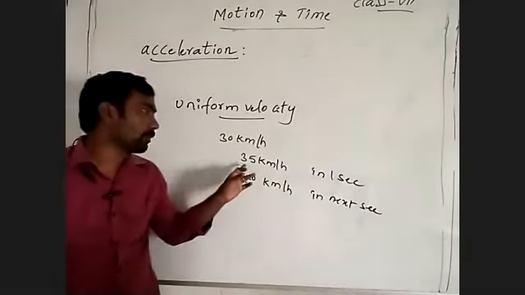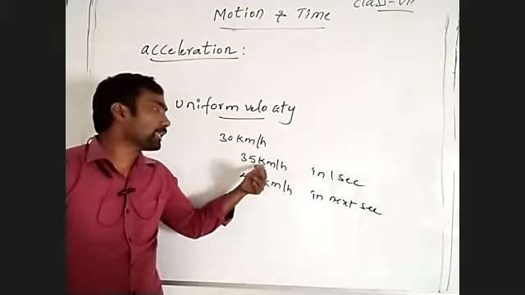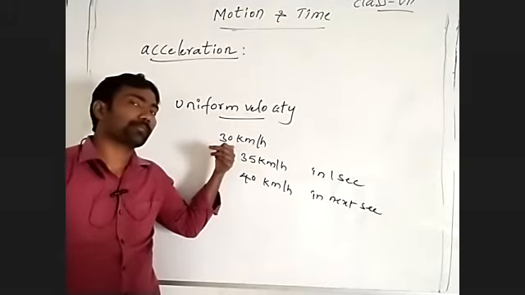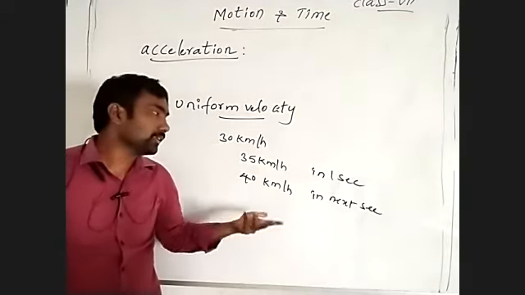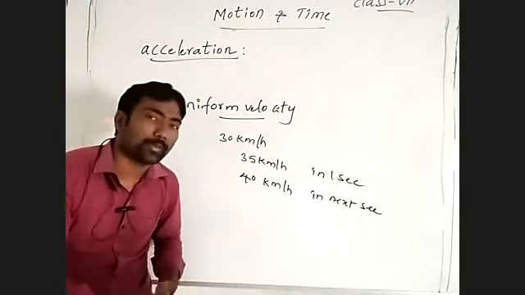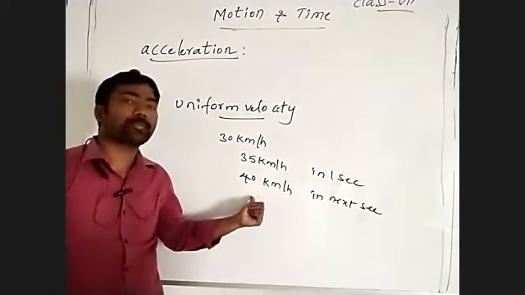In the first second, what happened? It increased 5 kilometer per hour from the 30. In the next second, it reached 5 more kilometer per hour, meaning 40 kilometer per hour.